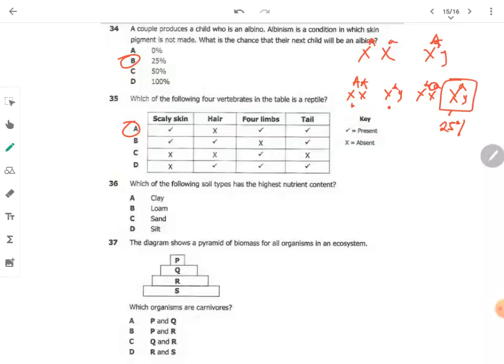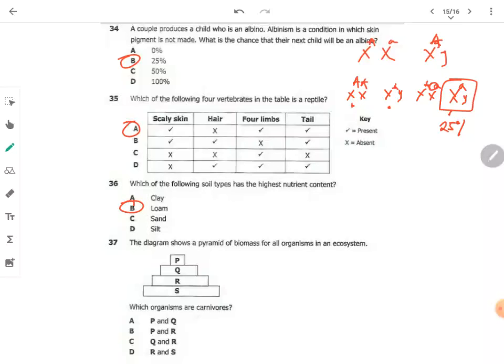Which of the following soil types has the highest nutrition content? Which one has the highest nutrition content? The answer is loam soil, because loam soil, I'm sure, is the one which they even use for farming.